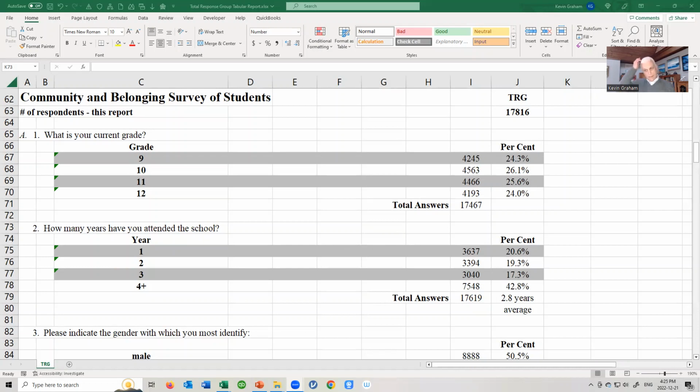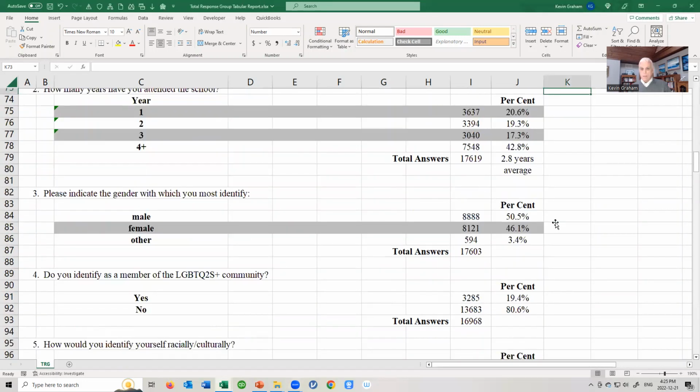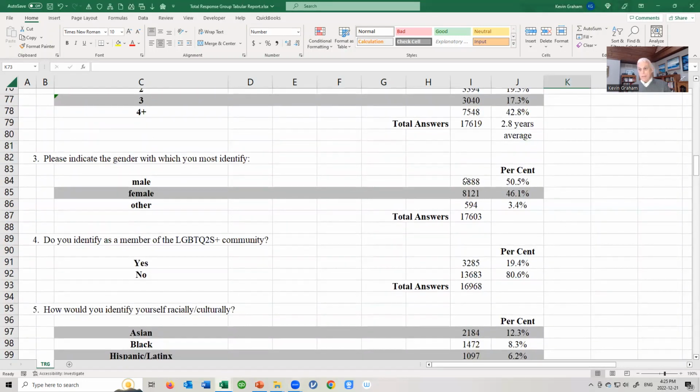This is the aggregated TRG report for the American schools, 80 schools. There's another one that looks just like this for the 4,481 Canadian students, but this is just fine for an illustrated example. It's just a distribution in an Excel file of how many people answered each question as they did. So grade 9, grade 10, grade 11, grade 12, so on. Tenure with the school, gender, exactly 8,888 male participants in the survey.